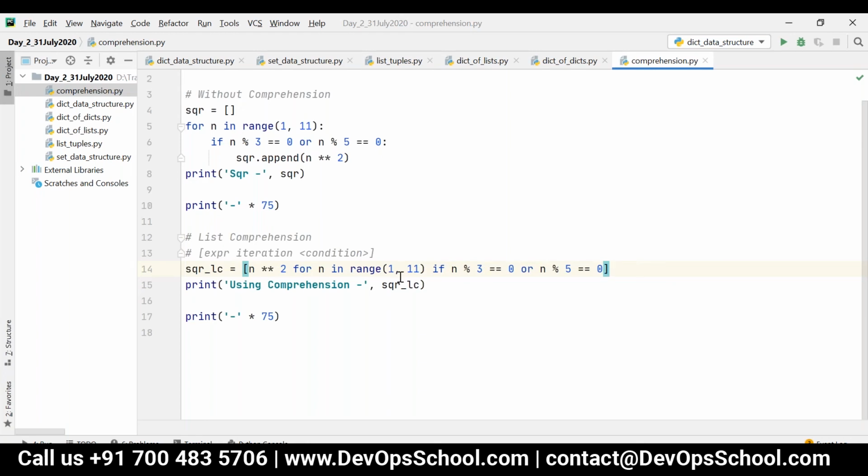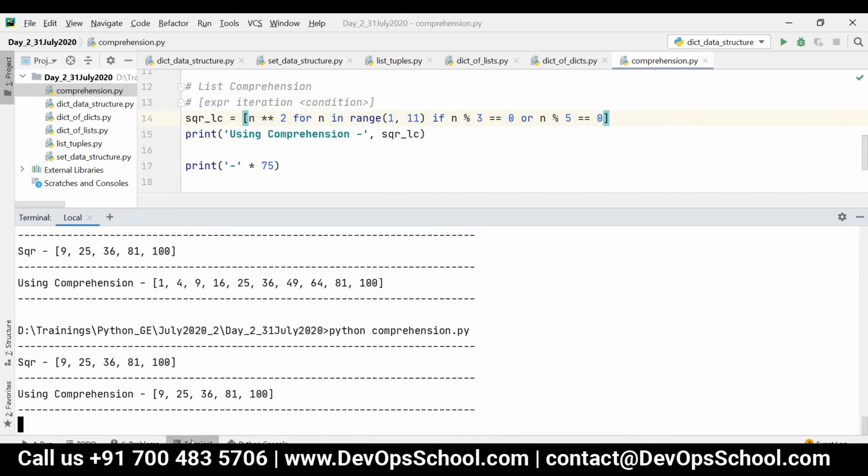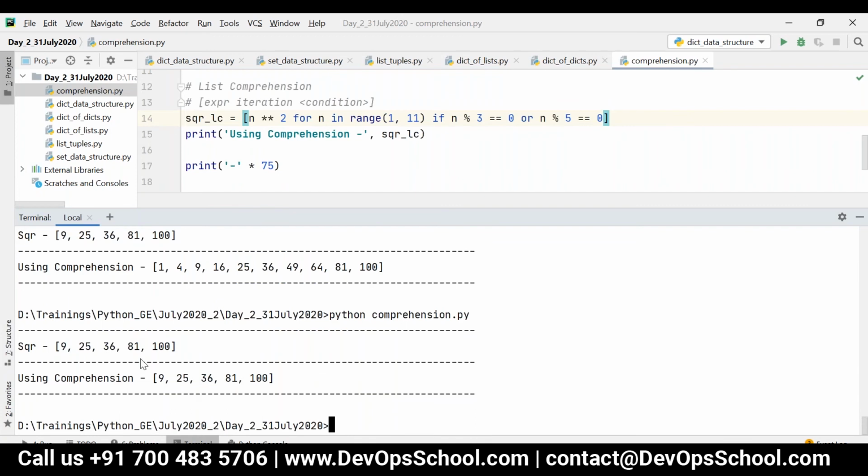So now what will happen? This expression will be evaluated for all the numbers in this iteration only if this condition is satisfied. Now if I execute this, you can see both are the same outputs.